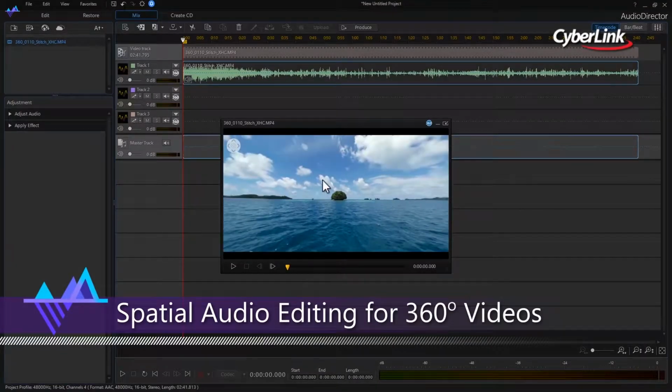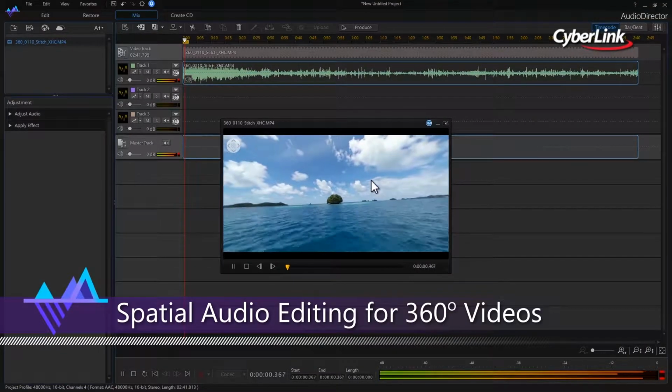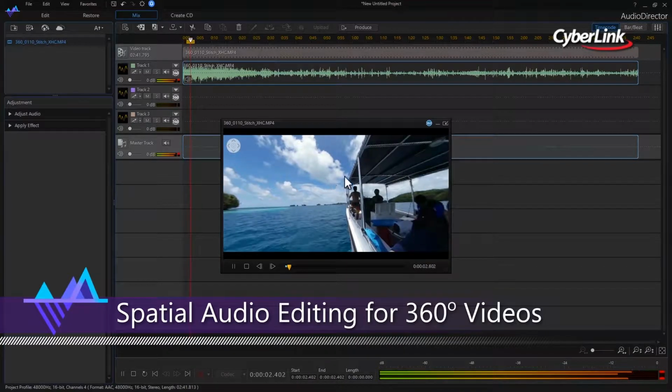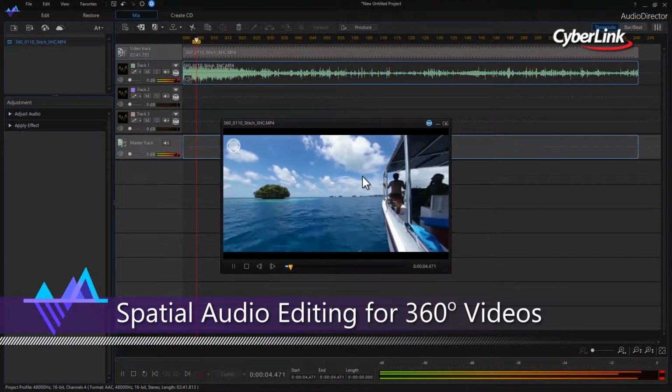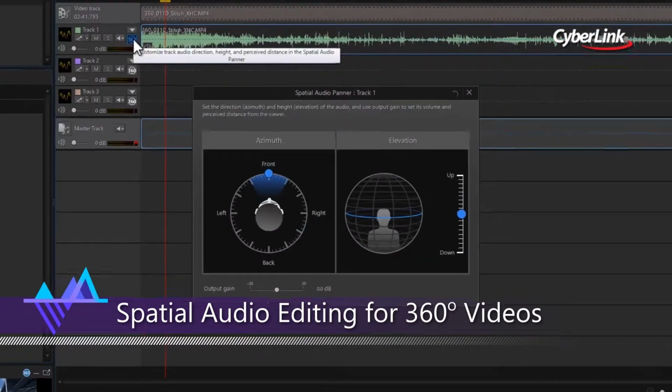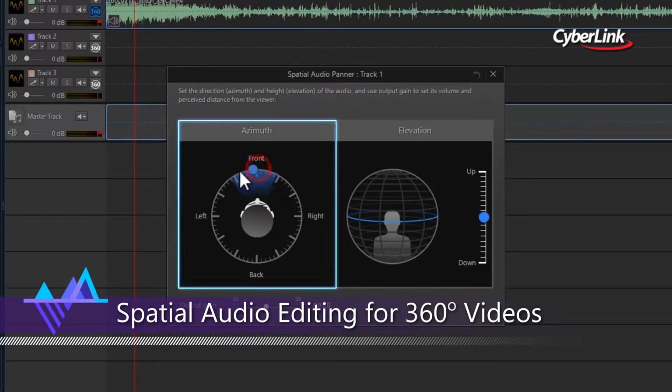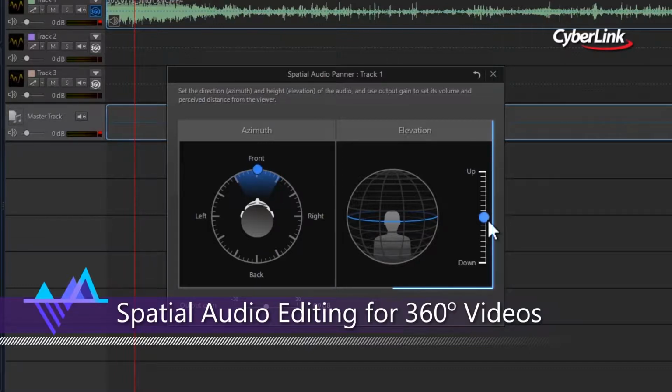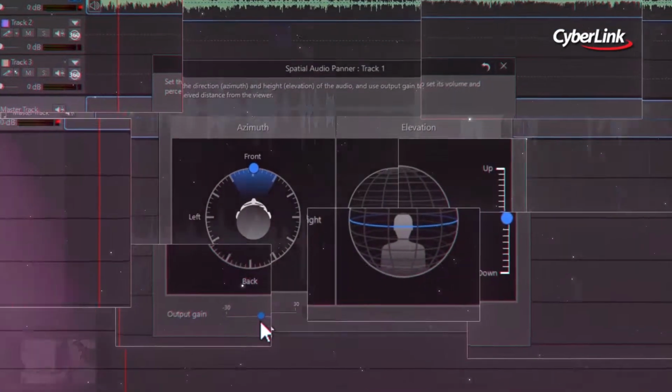One of the benefits of 360-degree videos is the ability for directors to totally immerse their audiences in unique worlds. With spatial audio editing for 360-degree videos, you can adjust the direction and elevation of your sound source so that audio effects in your video can realistically match what's happening in your 360-degree world.